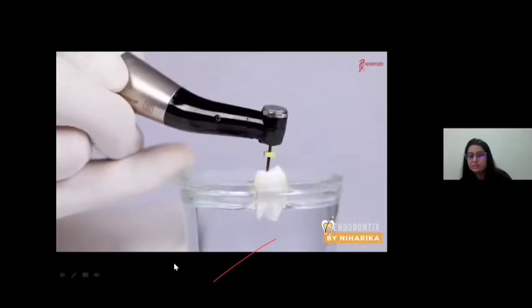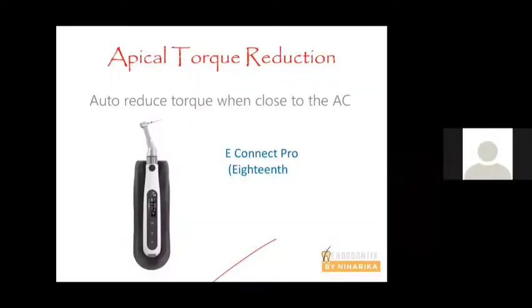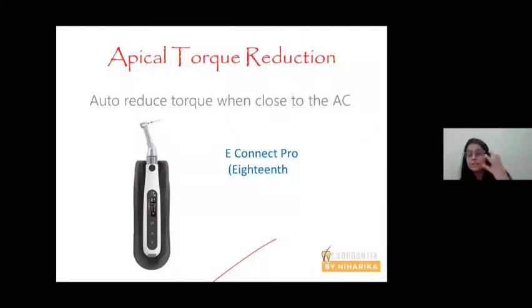Look at this. 90-degree anti-clockwise, 180-degree clockwise. So the overall motion is reduced to 90 degrees from 360 degrees. Okay, then you have apical torque reduction also. That means when the file senses the preset torque value, it reduces the torque produced on the file automatically.